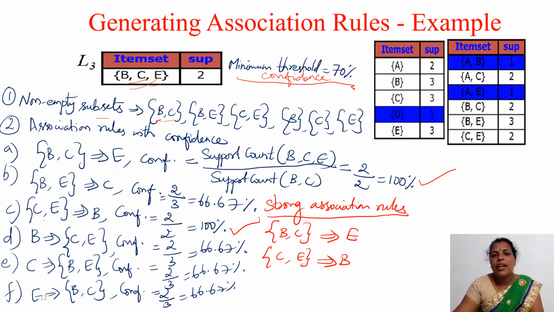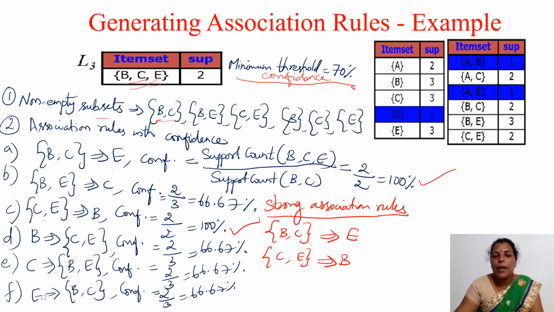So here we are finding the confidence, which equals the support count of all the items involved in the association rule, we have already seen that formula, that is BCE, divided by the support count of the left hand side, B comma C. So the support count of BCE is 2, we already know. The support count of BC in this table is 2. From the Apriori table only I have taken this. So 2 divided by 2 equals 100%.